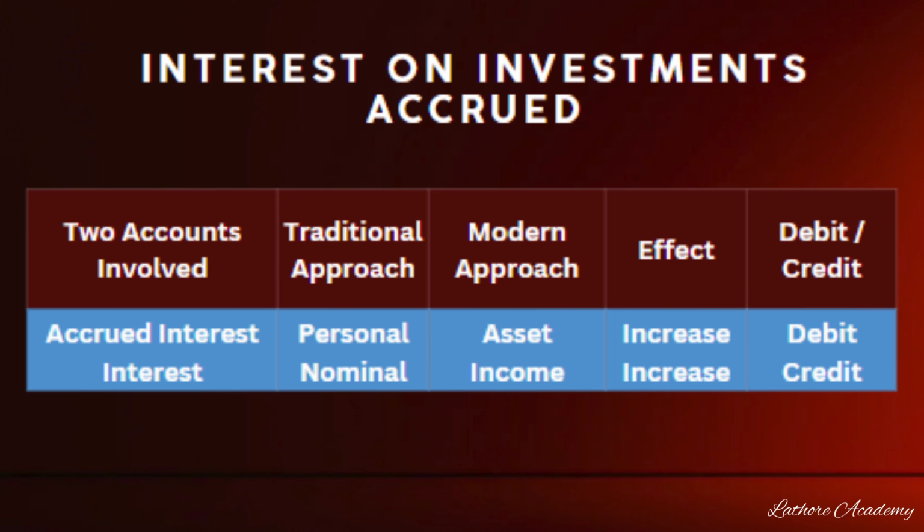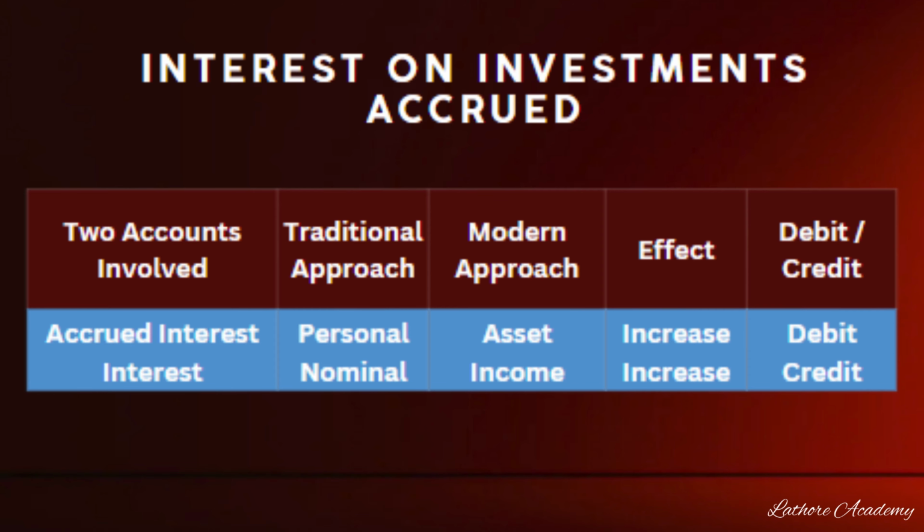So the two accounts involved here are accrued interest and interest account. Accrued interest is a personal account, whereas interest is an income, as per the traditional approach, a nominal account. Whereas as per the modern approach, accrued interest is an asset because we have the legal right to receive, whereas interest is an income. So when the accrued interest asset is increasing, interest income is also increasing. So the journal entry will be accrued interest account debited to interest account.